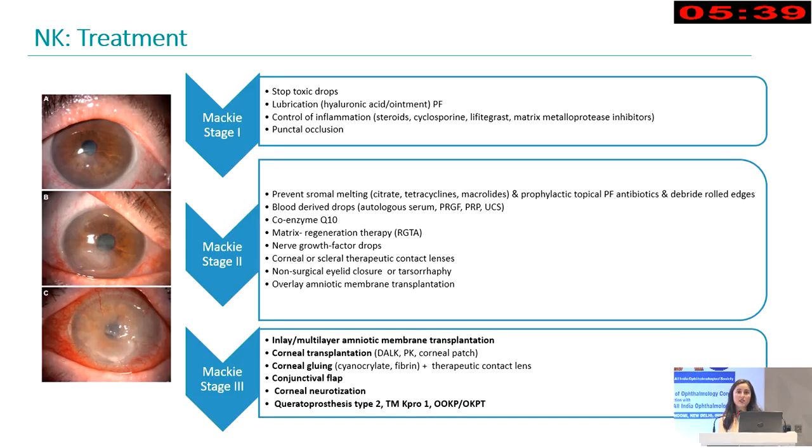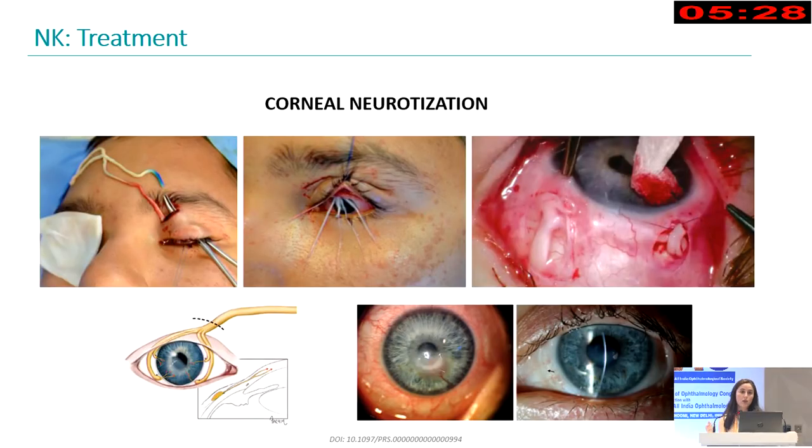But unfortunately, we will have patients that will progress to a stage 2, and in those cases, we will need other approaches such as corneal neurotization, in case we have everything okay but a problem with the sensitivity of the cornea. It can be direct or indirect, and the basis of this procedure is to recover the sensitivity of the cornea, and it works wonderfully.